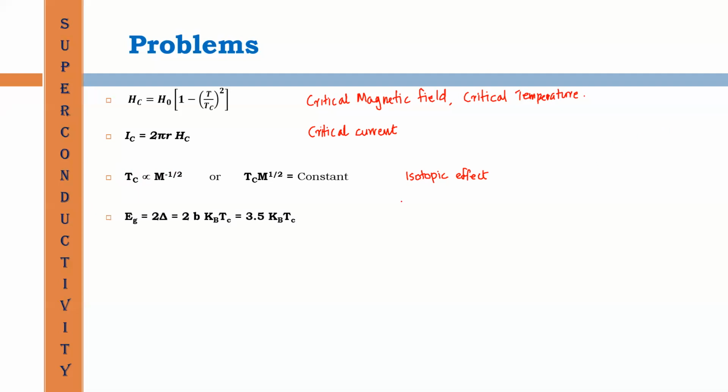And this relation is for energy gap. Here also, Kb is the Boltzmann's constant and Tc is the critical temperature.